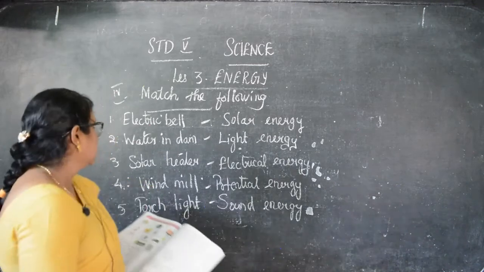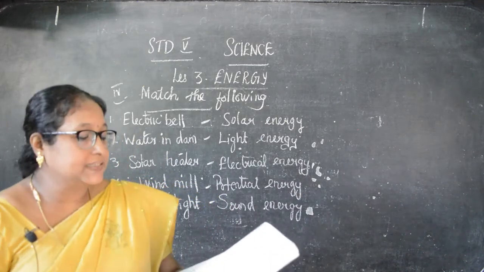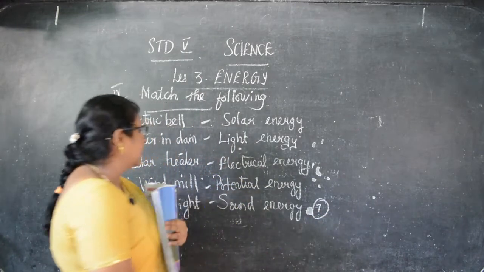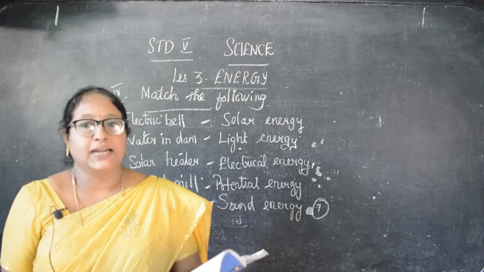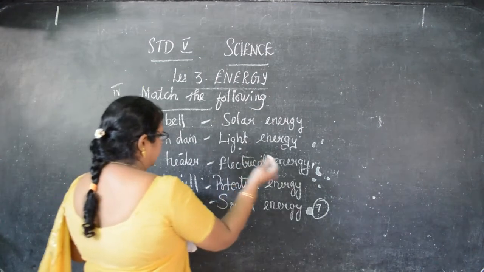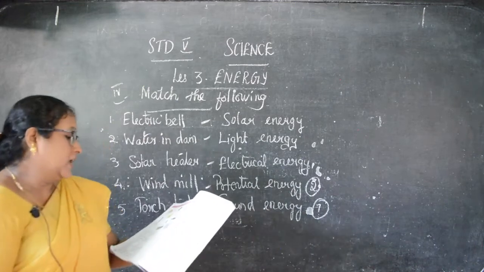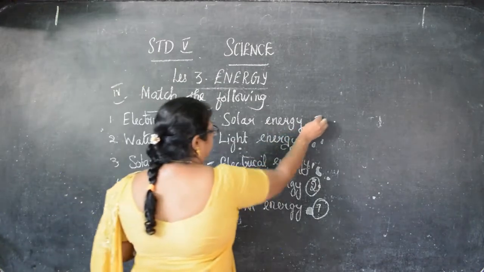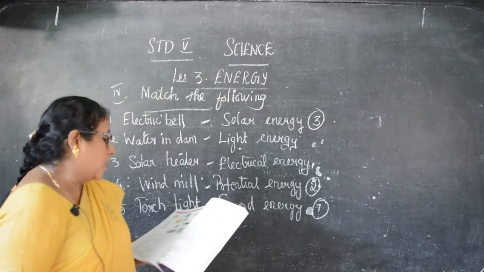Okay, here, for that, first is electric bell. For electric bell, what will be the answer there? That is sound energy. What is that, children? Sound energy. Then, water in dam. So, water in dam, that is potential energy. Then solar heater. For solar, it is given here itself, solar energy. Solar heater, solar energy. The next is windmill.